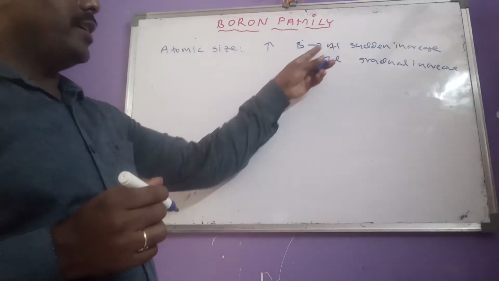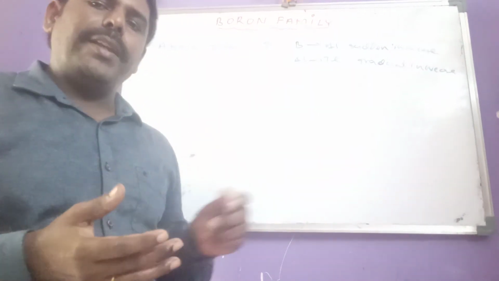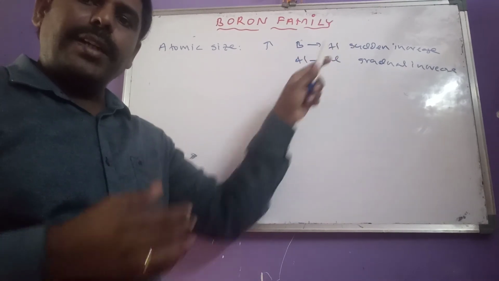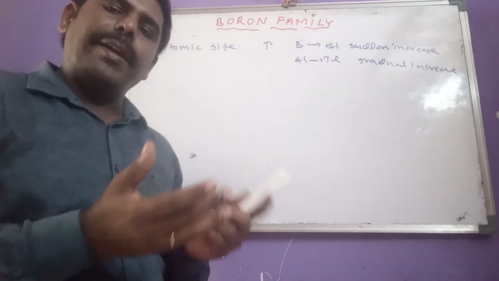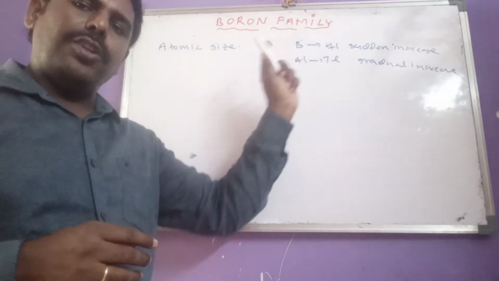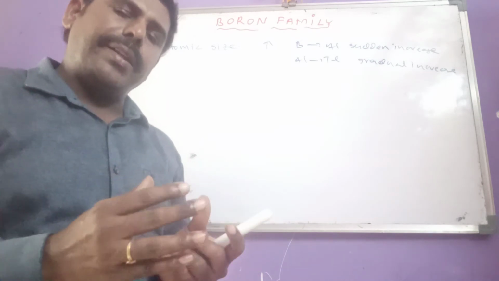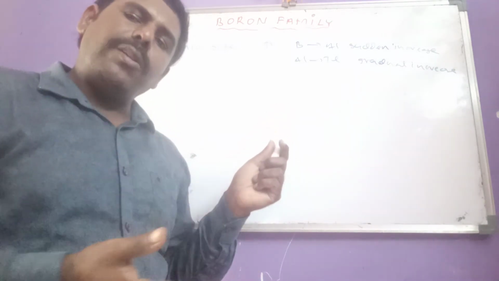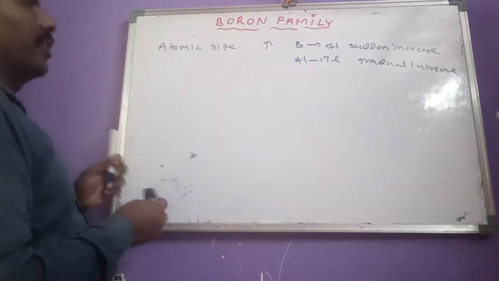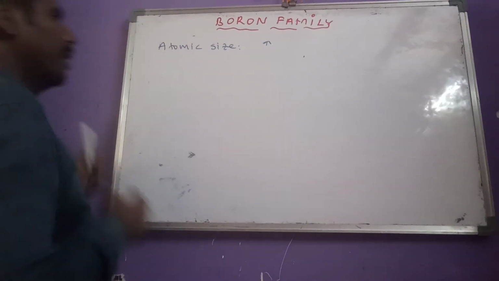This is the important thing we have to remember, because in every remaining property this is what will give some changes. That means a sudden increase in atomic size from boron to aluminum, thereafter a regular gradation, will play the important role in the remaining properties. This is regarding atomic size of the third A group elements.